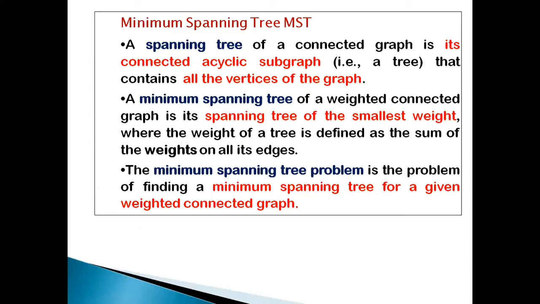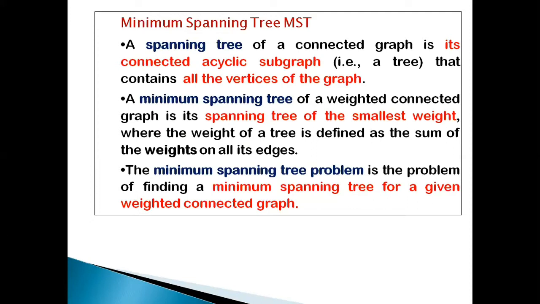So, a spanning tree of a given graph. The input for this minimum spanning tree algorithm is a given weighted graph. It will give you an acyclic subgraph, but the subgraph should have all the vertices of the input graph. So that is what the minimum spanning tree will be doing.